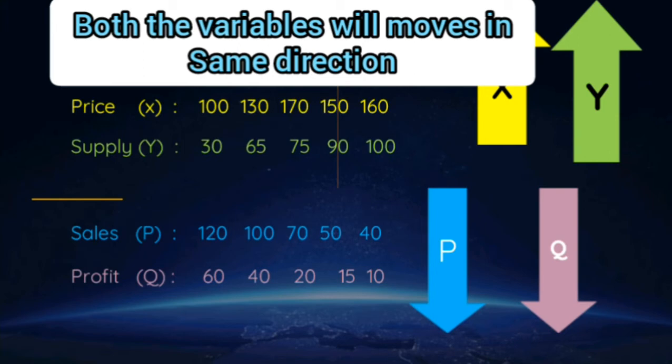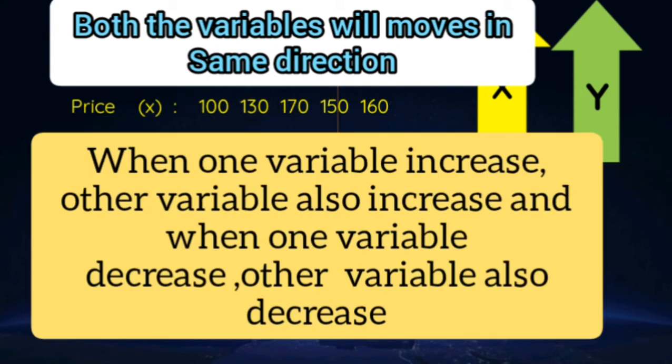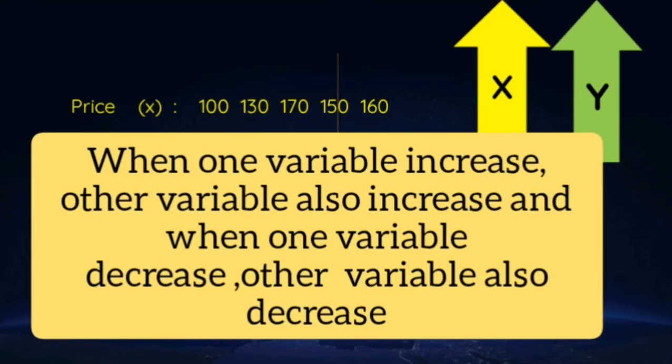When we look at the second example, that is the relationship between sales and profit, we can see that sales decrease from 120 to 40 and profit also decreases from 60 to 10. Here also we can see that both the variables are decreasing. So in positive correlation, both the variables will move in the same direction. When one variable increases, the other variable also increases. When one variable decreases, the other variable also decreases.